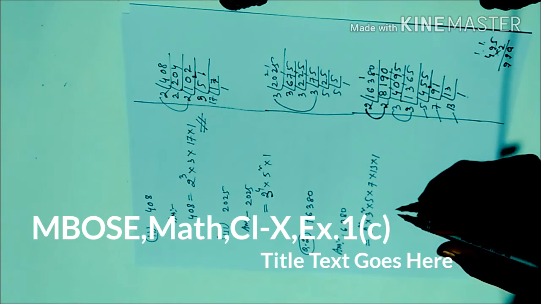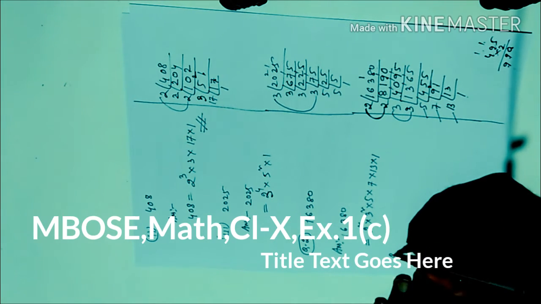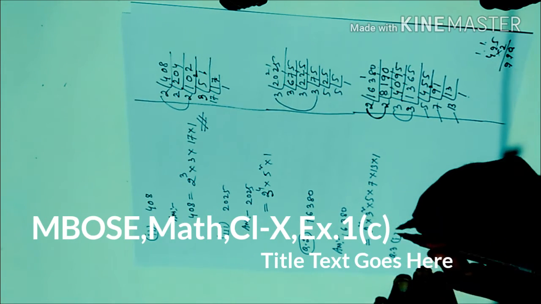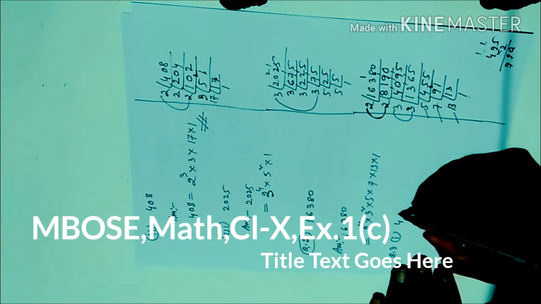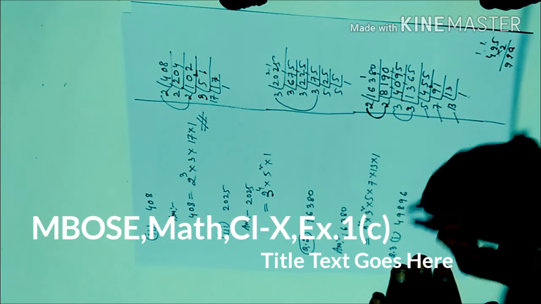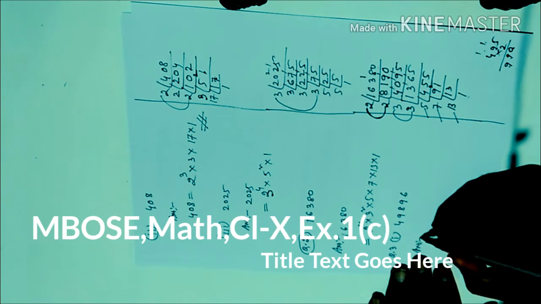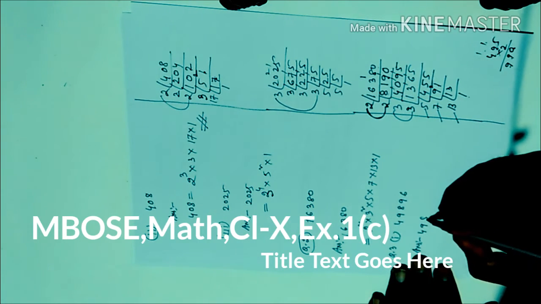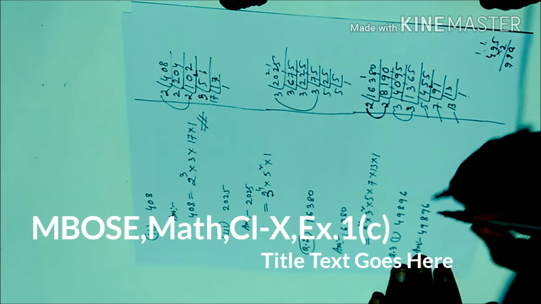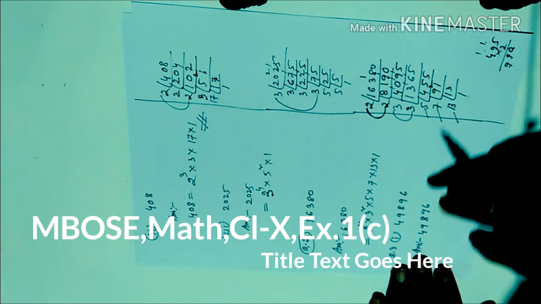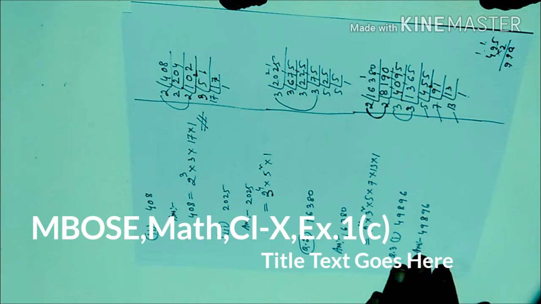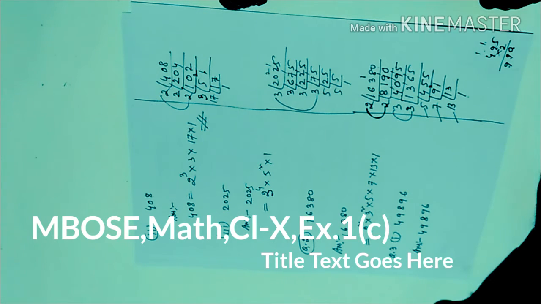Next we'll move to question number 3. You can see in your textbook question number 3, Roman 1. What is given? 49896. The same procedure we have to follow. 49896. So again we'll do it, okay, we'll do it on the next page and continue this one.